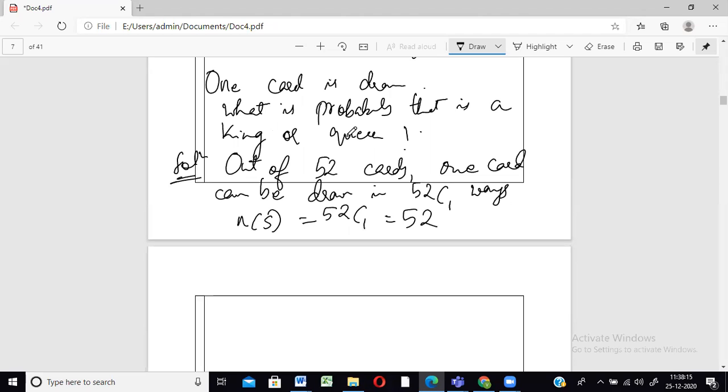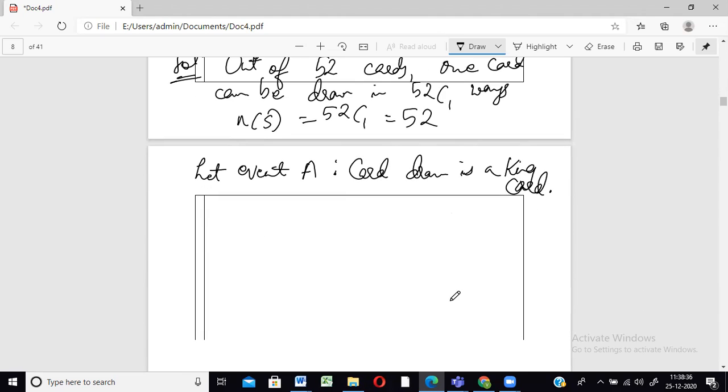We're talking about two specific types of cards, king cards or queen cards. So let us divide them into two events. Let event A be that event where the card drawn is a king card. Now coming to kings, how many total king cards do we have? Of course, we're going to do this with respect to combinations. Out of a total of four king cards, correct? We have a total of four king cards.